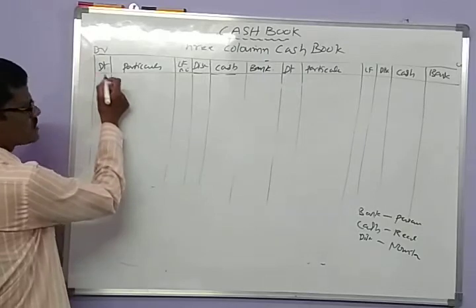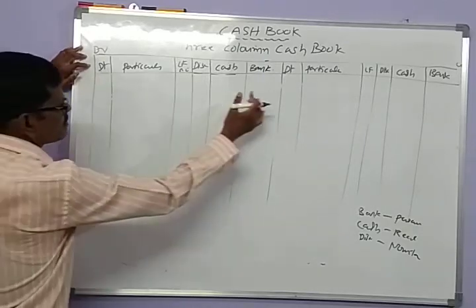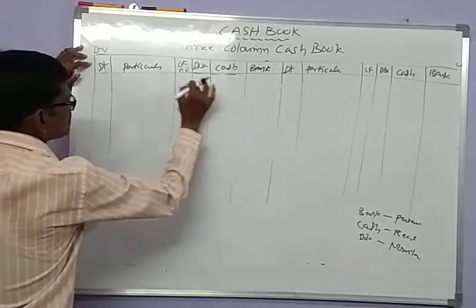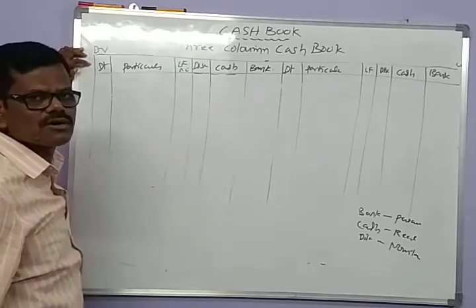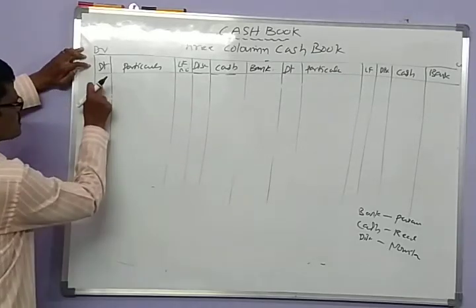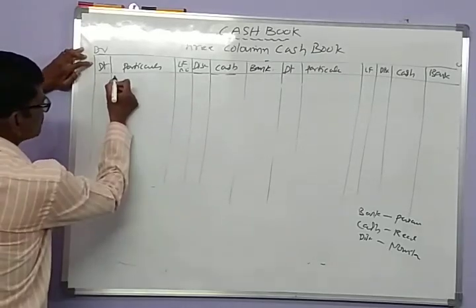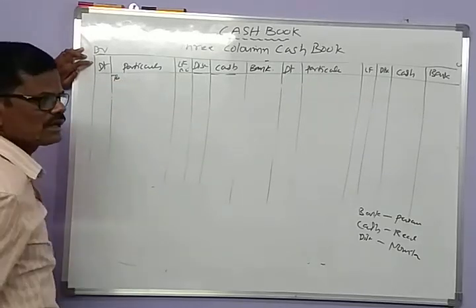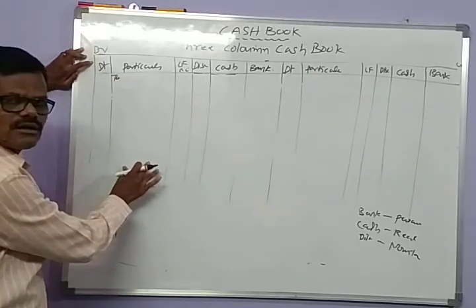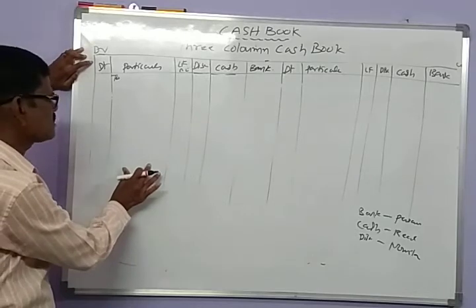So yes, this is the debit side. We have 1, 2, 3, 4, 5, 6 sub columns. The first part is for recording the transaction date, and the second part is where the particulars of transactions are recorded.